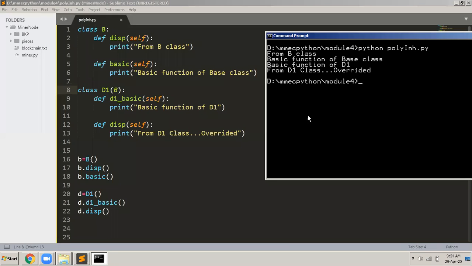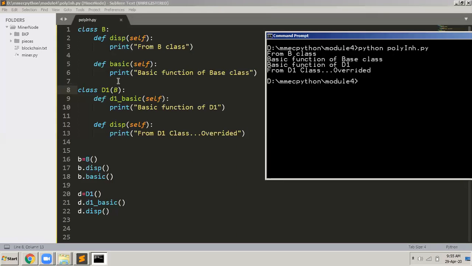Now that you have understood this concept, let me explain to you the meaning of multiple inheritance and multi-level inheritance. This is another question that was asked in the examination. If you remember, they had asked to explain multiple inheritance and multi-level inheritance in one of the questions. We will go back to the question paper later on. First, I will explain the concept.